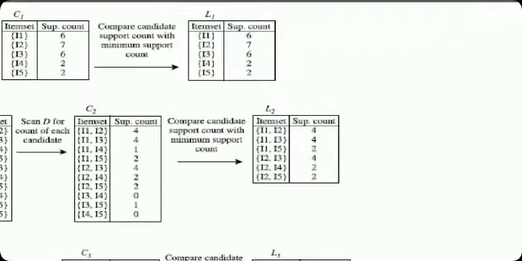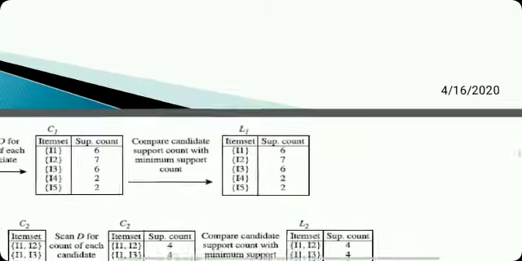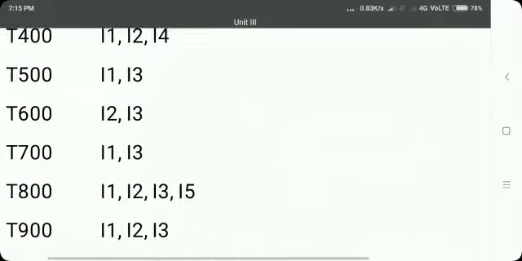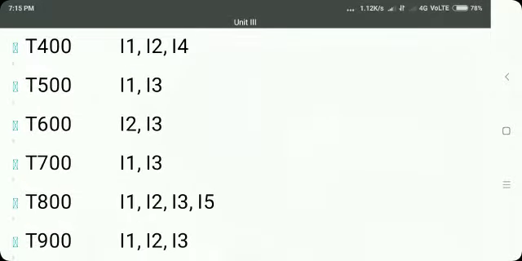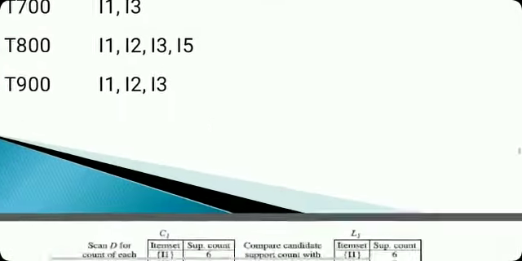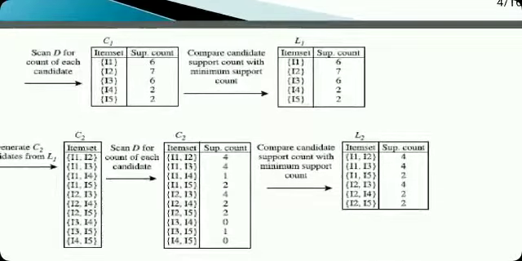Here first is C1, the candidate 1-itemsets: I1, I2, I3, I4 and I5. The support counts: I1 is purchased 6 times according to this table, I2 is purchased 7 times, I3 is purchased 7 times, like this.